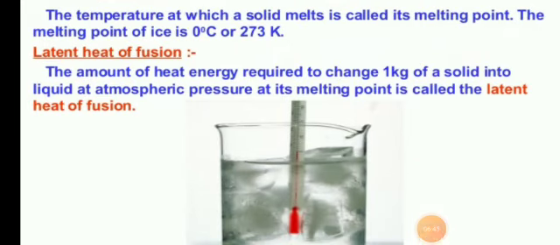We can take one example of latent heat of fusion. For example, the latent heat of fusion of ice is 335 kilojoules per kg. This means that this much amount of heat is absorbed by 1 kilogram of ice when it changes into water at its melting point temperature, 0 degrees Celsius.